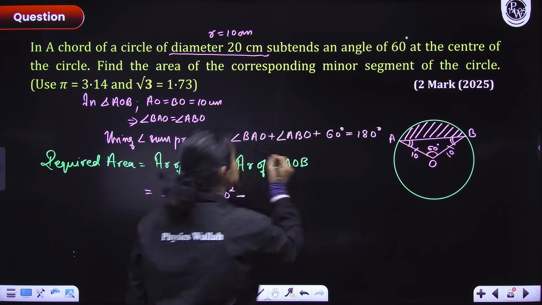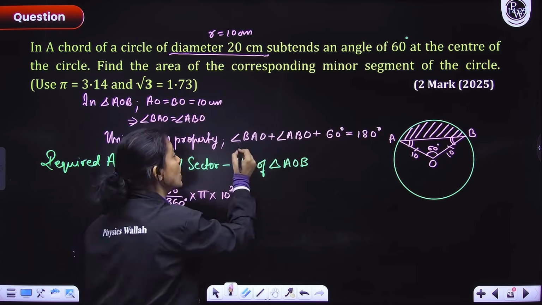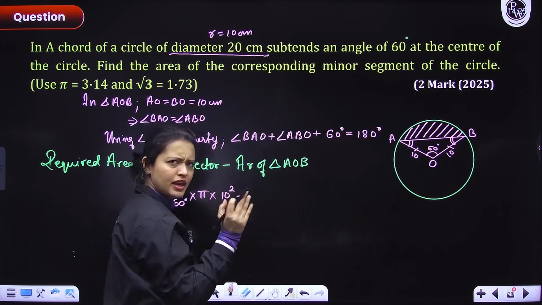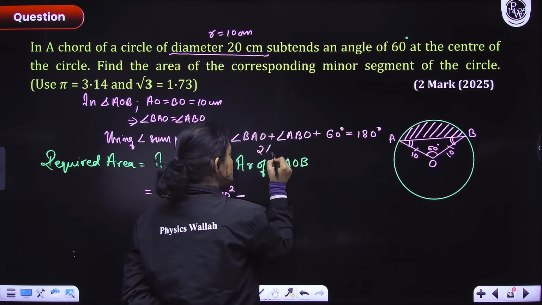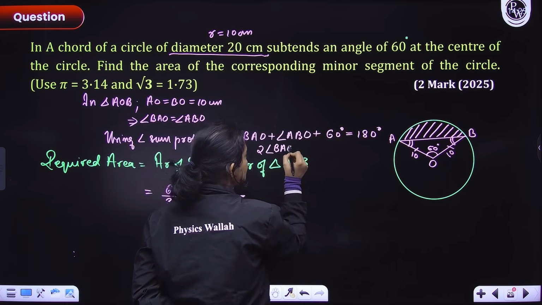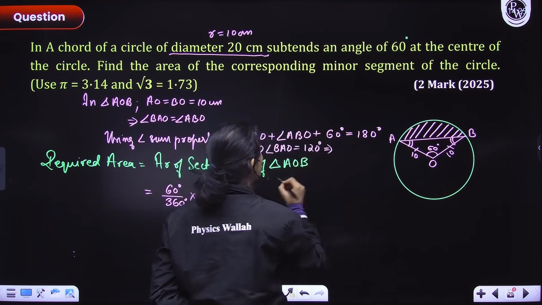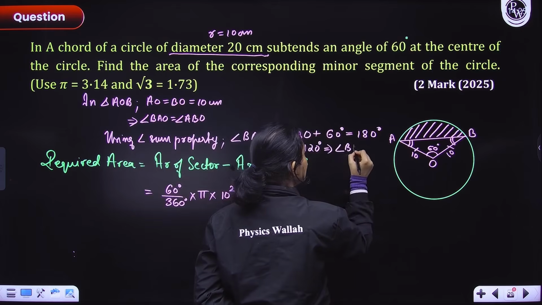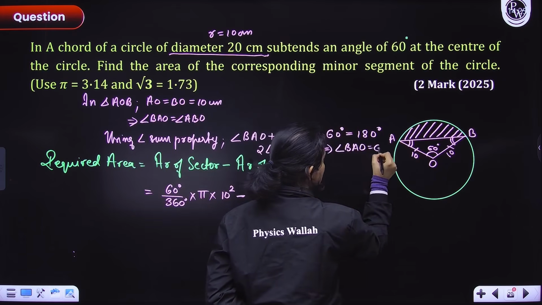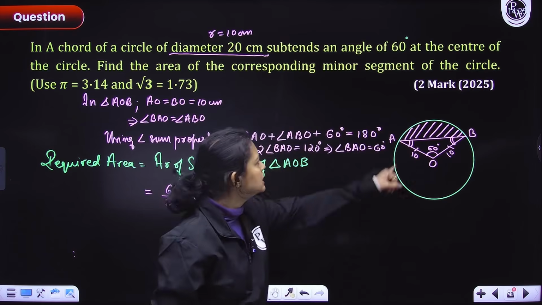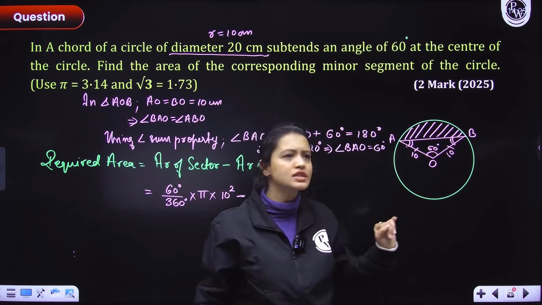But now, guys, both these angles are same. So, in place of angle ABO, I can write angle BAO. Same thing, right? So, I can say twice of angle BAO is equals to 180 minus 60 degrees, that is 120 degrees. From here, I can say that angle BAO is equals to 60 degrees. This angle is 60 degrees. That means this angle also is 60 degrees.